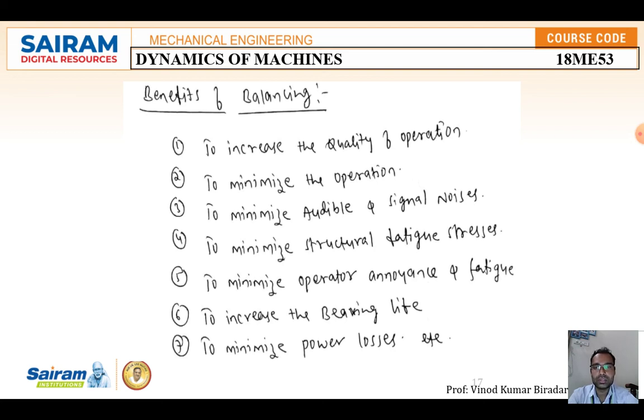The third one is to minimize the audible and signal noises, and the fourth one is to minimize the structural fatigue stresses. The fifth one is to minimize the operator's fatigue. The sixth one is to increase the bearing life. The seventh is to minimize the power loss. By doing perfect balancing, these are some benefits we get in the machine component.